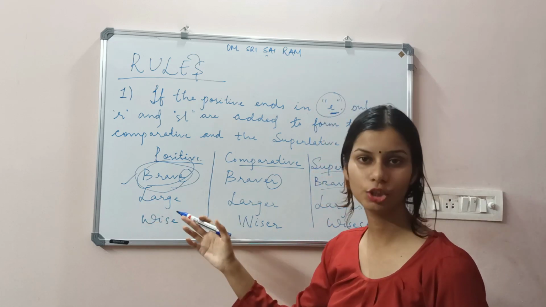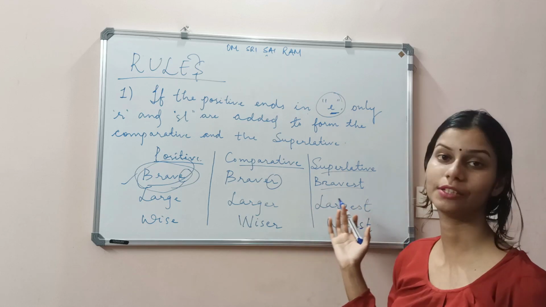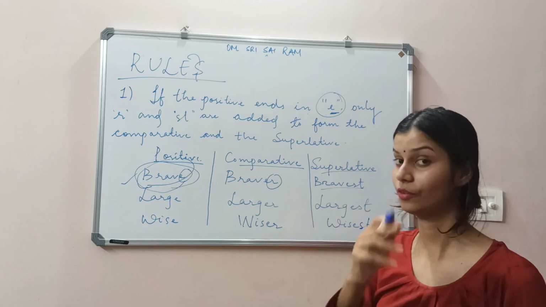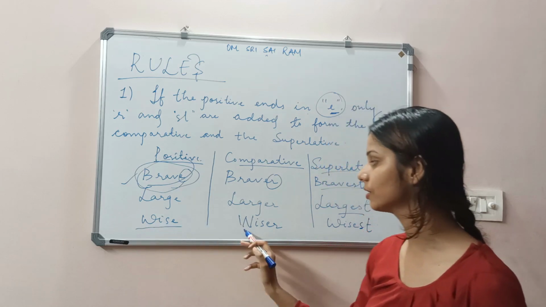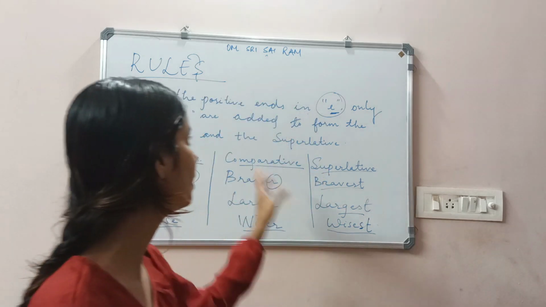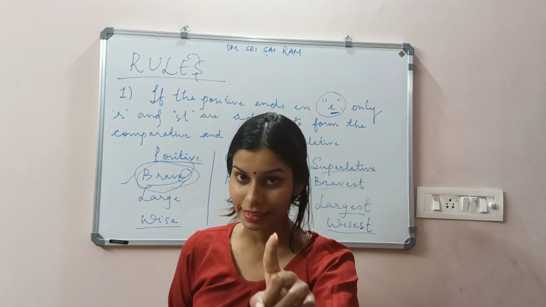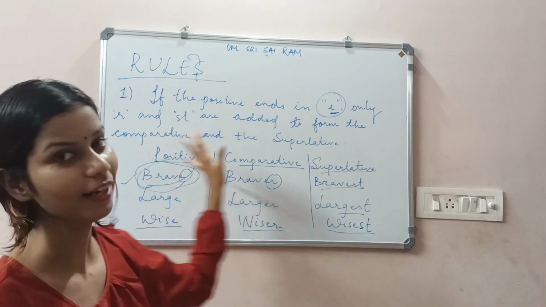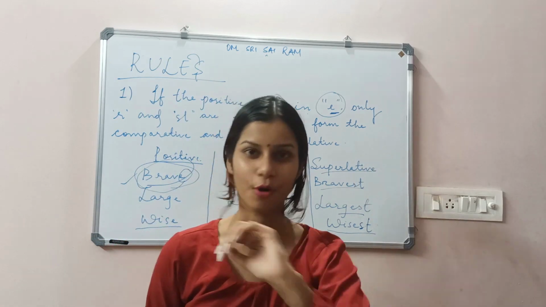Same like large. In the comparative form, we will be adding only R, and in the superlative form, we will be adding ST, that is largest. The last one: wise, wiser, wisest. So the basic funda is that whenever a positive degree word ends with E, we will be using R for the comparative form and ST for the superlative form.